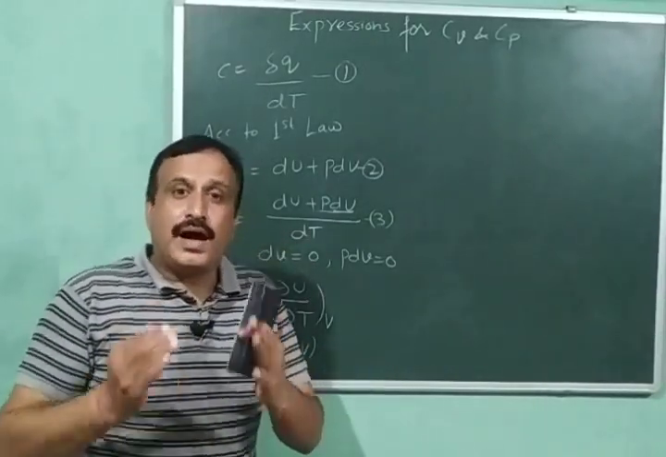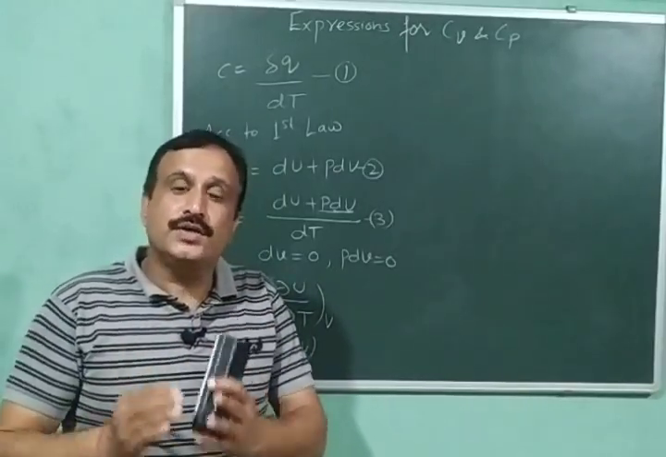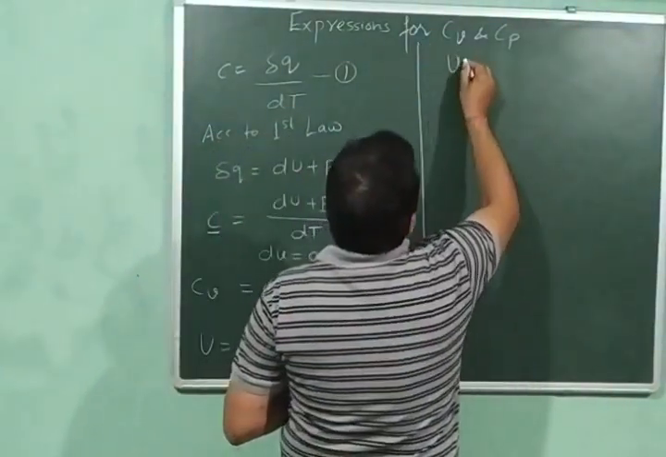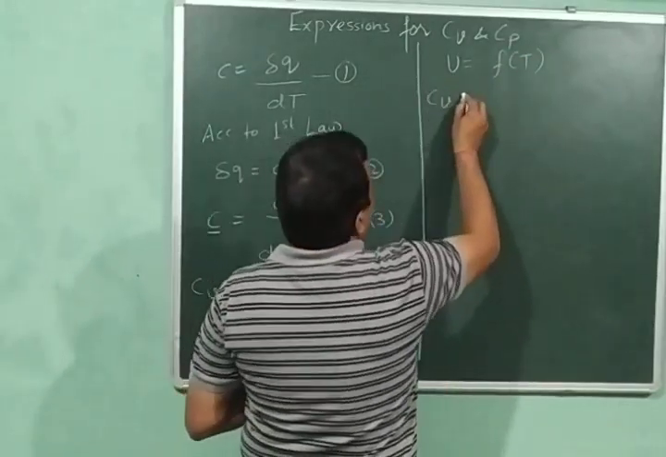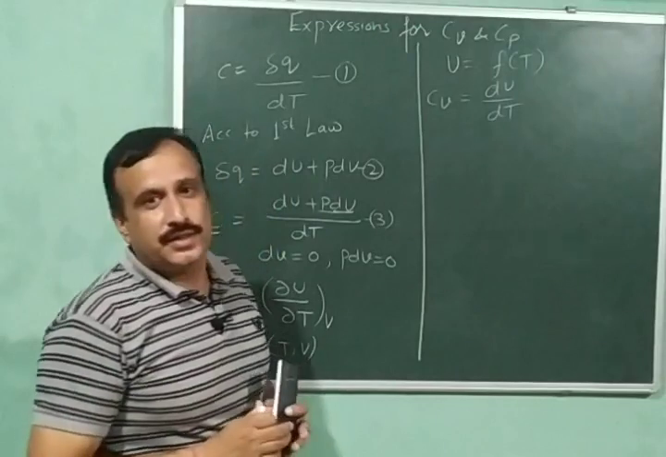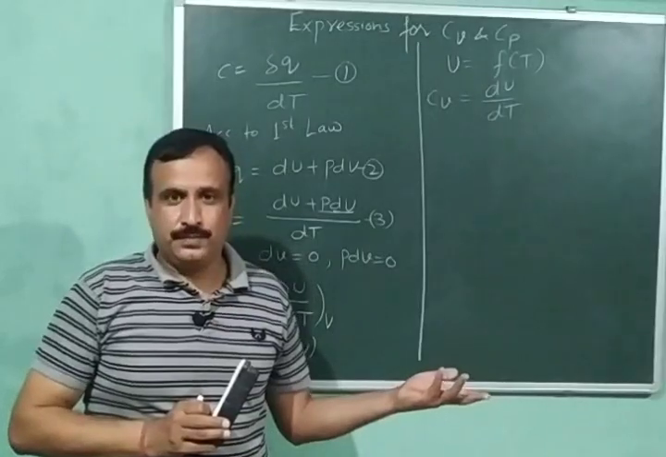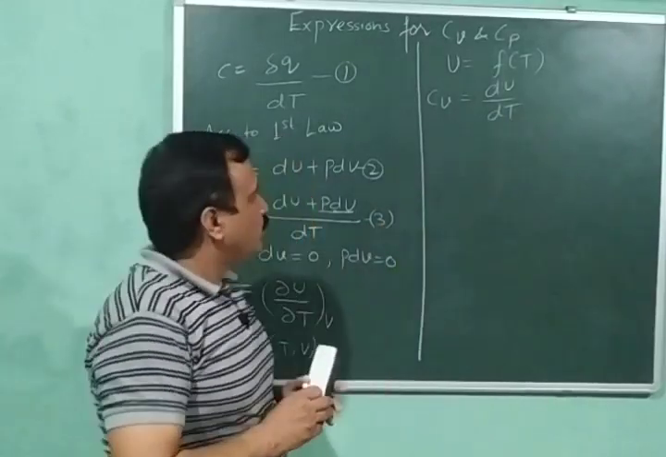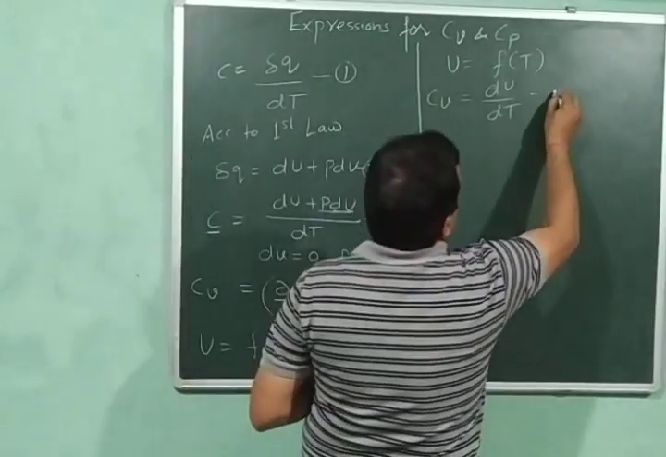Further, if we have an ideal gas, then the internal energy of an ideal gas is only a function of temperature. Then the CV will be equal to dU upon dT. Then we can differentiate internal energy completely with respect to temperature, because now there is no second variable. So this is the equation for an ideal gas. Let it be equation number 4 and equation number 5.